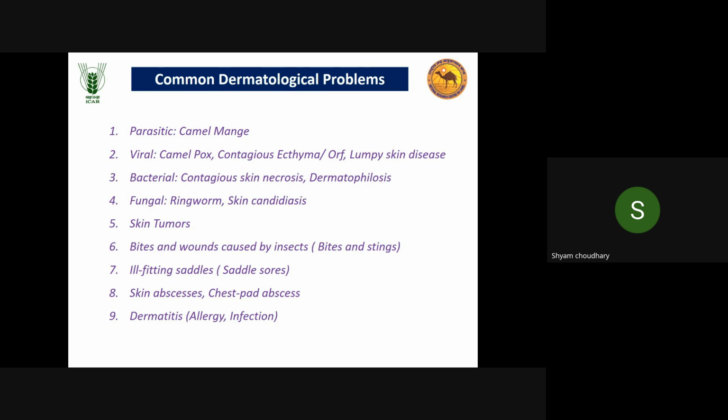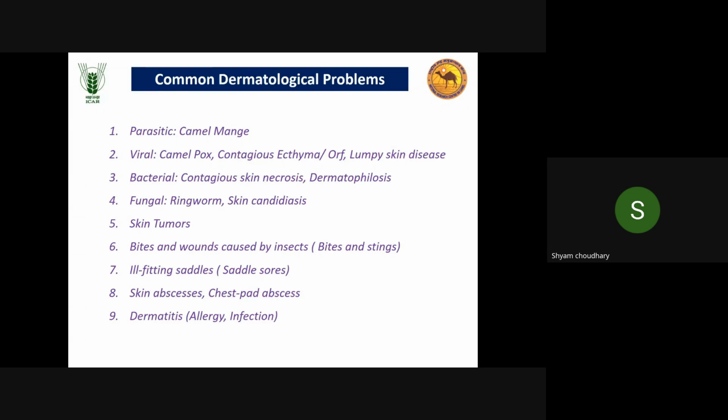common dermatological problems, meaning the diseases which affect the camel skin, come under the dermatological problems. The major diseases include parasitic disease, camel mange. Mange is a very important disease when we talk about the camel. If one camel is affected, then you can think that it immediately spreads to the whole herd. So it is a very devastating disease in camel.